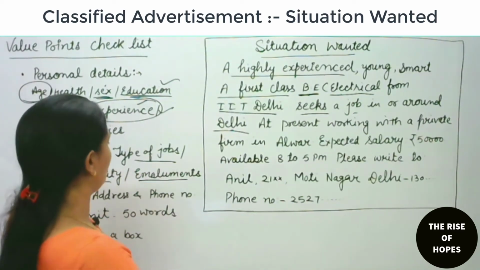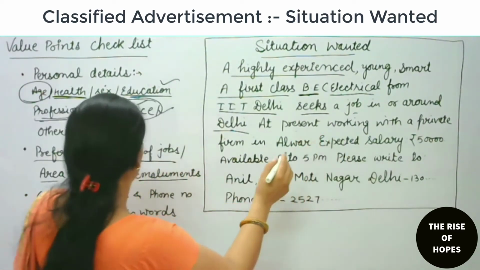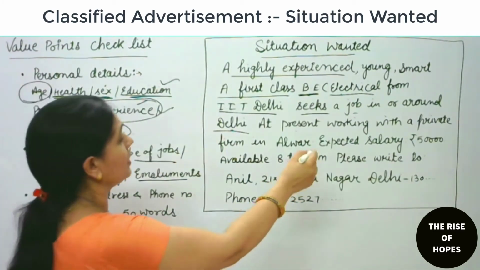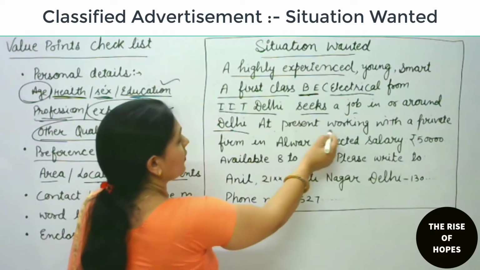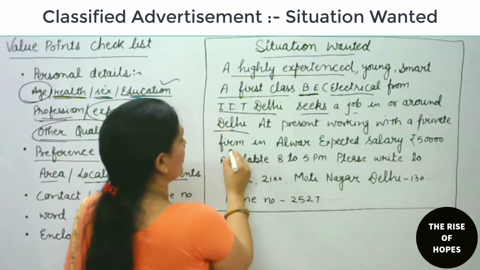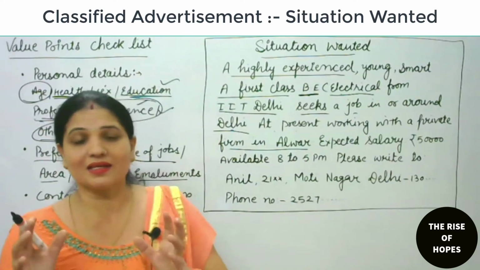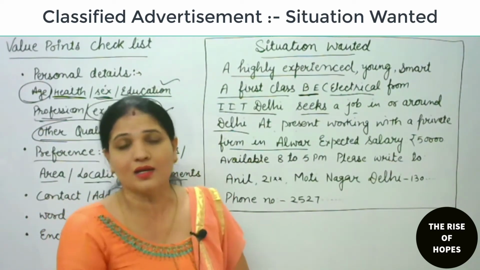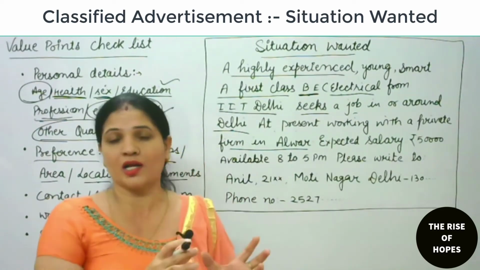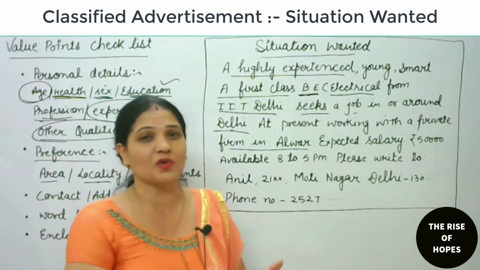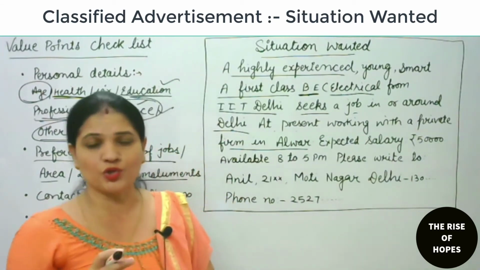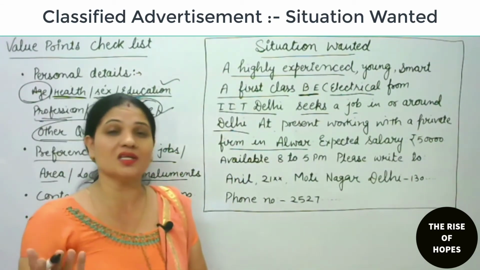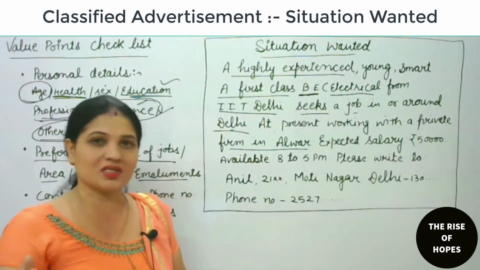Then emoluments, at present he is giving other qualities, what he is mentioning. He is saying that at present he is working with a private firm in Alwar. He has clearly stated here that presently he is working in Alwar in Rajasthan, but he needs a job in or around Delhi. Maybe some problem of his family, maybe any other issue. That's why he wants a job in Delhi only, not in Alwar. That's why he is thinking to change, to switch the job.